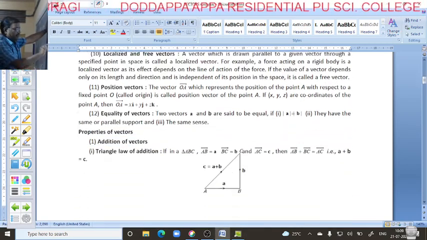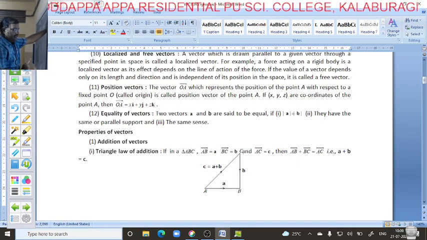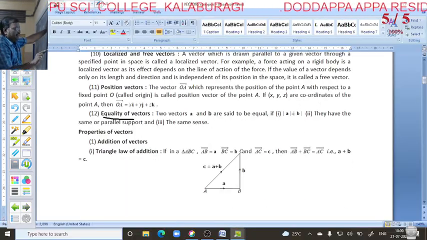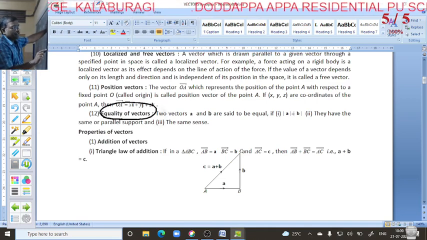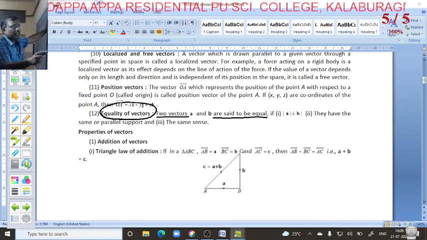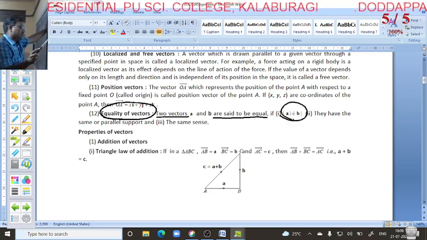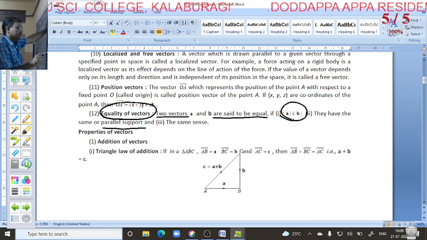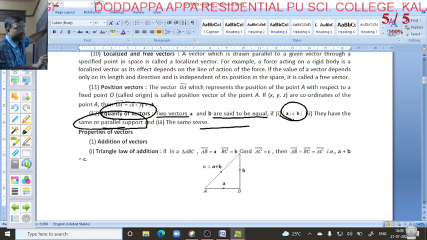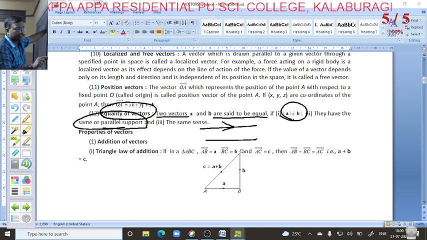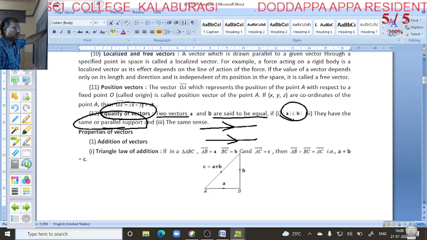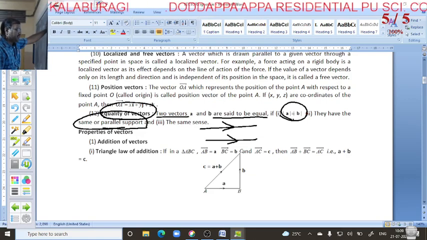Next we go for equality of a vector. Equality of a vector means two vectors, vector a and vector b, are said to be equal if their magnitudes are the same and they are parallel to each other. The direction is also the same, the magnitude is also the same, and they are parallel lines, then it is called equality of two vectors.